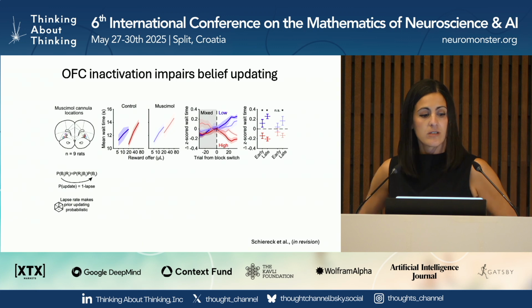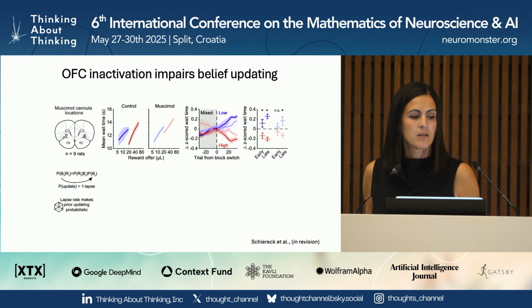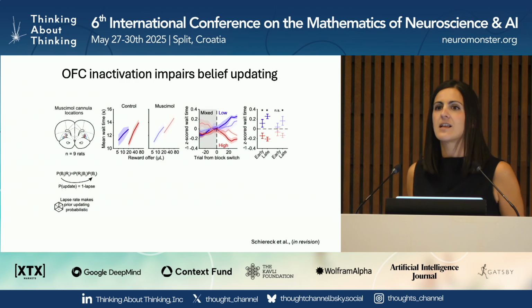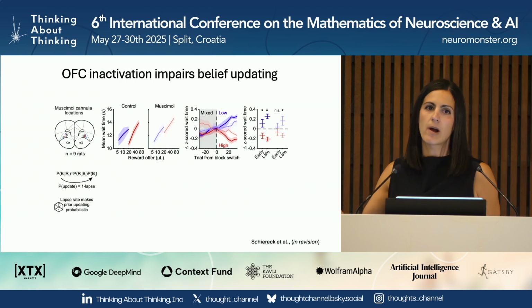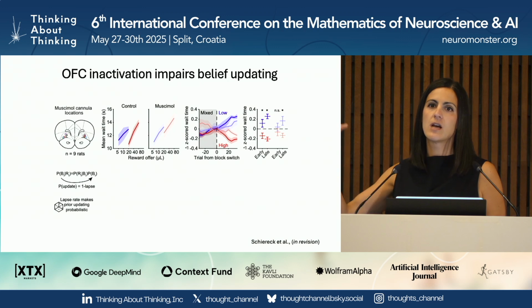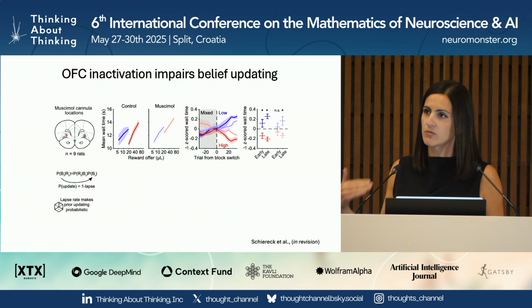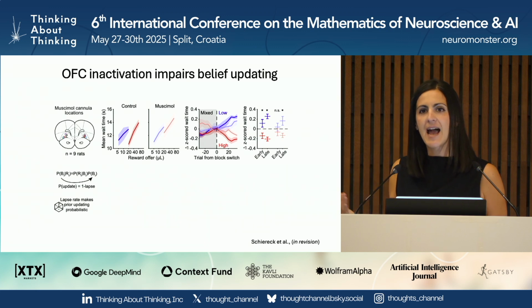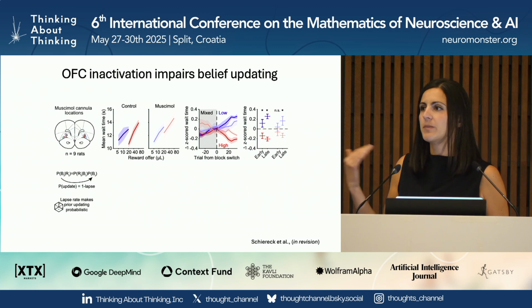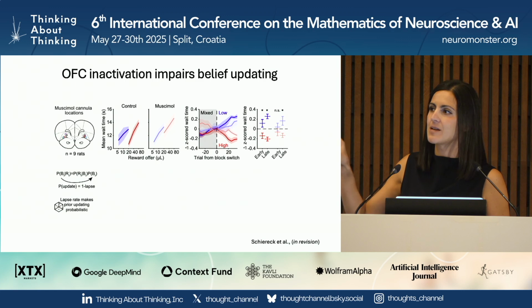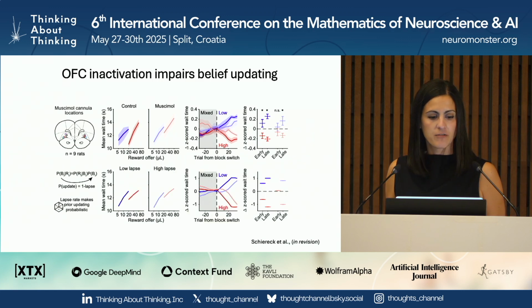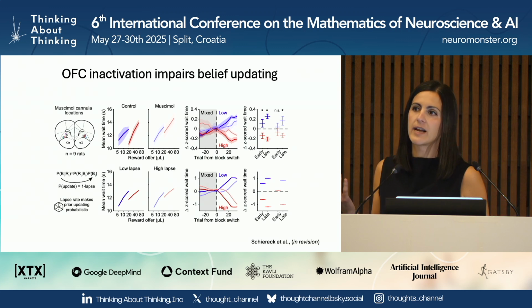So again, the model uses Bayes' rule to compute a posterior belief about the current block. The way Bayes' rule works is that the posterior on one trial becomes the prior on the next trial, right? So you have this recursive updating of beliefs over trials. What Shannon found is that if she makes that recursion stochastic, such that there's some probability with which your prior just stays the same as it was on the previous trial, so you have a sticky prior, this was able to recapitulate all of the effects that we saw with our muscimol inactivations.